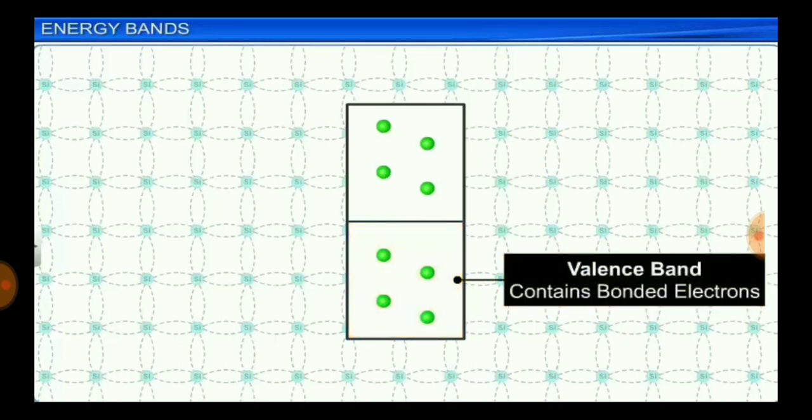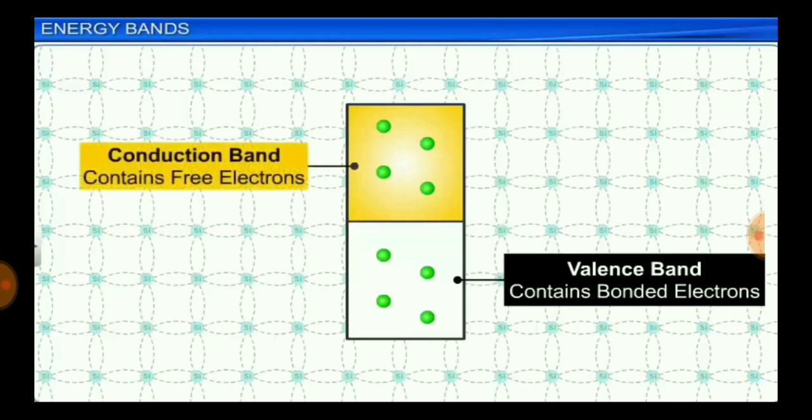We know that electrical conduction in solids takes place by virtue of electrons which are free to move, that is, by means of free electrons. Since the electrons in the valence band are bonded, they do not contribute to the electrical conductivity of the material. The highest 4N energy states contain those electrons which are free to move about, and as such they contribute to the electrical conductivity of semiconducting materials. The group of energy levels occupied by such electrons that help in conduction is called the conduction band.